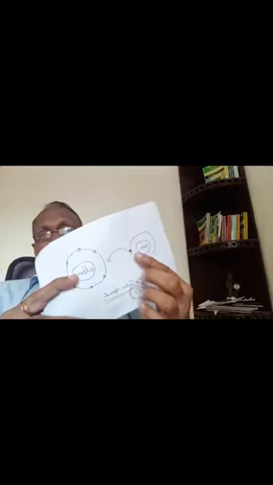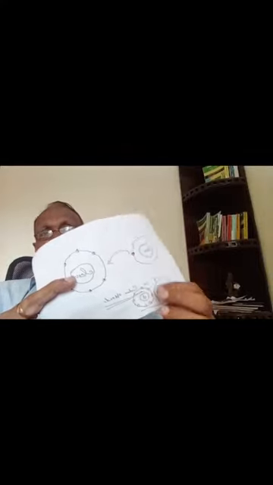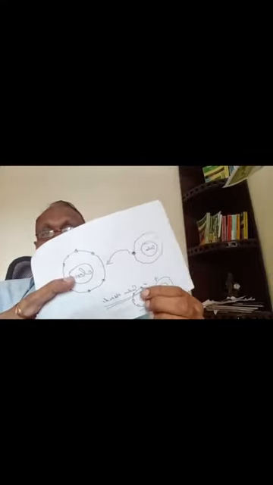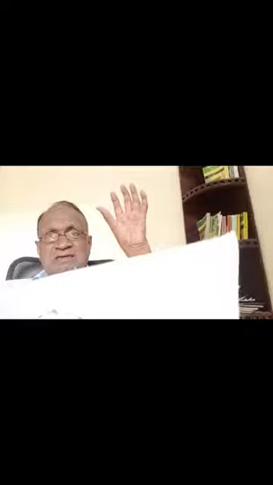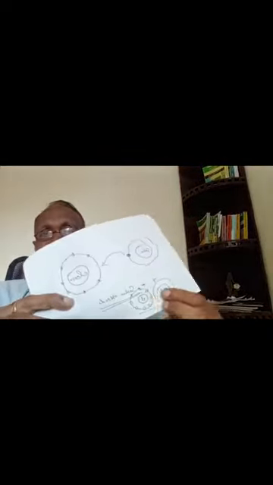One method is giving one electron to the other, so it will lose one electron and become positive, and this will become negative. Such compounds are called ionic compounds that possess charge, and there is attraction between these two, and they will go together. That is one way of getting 8.